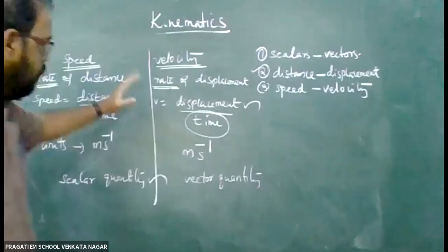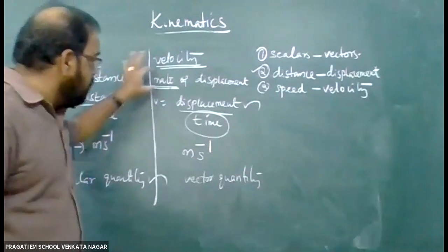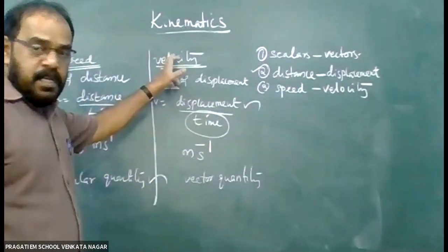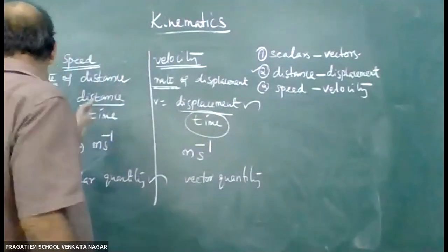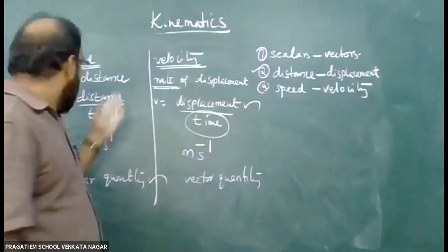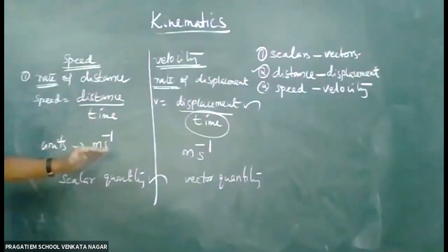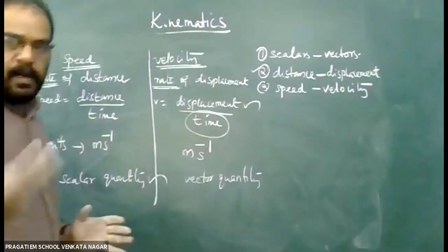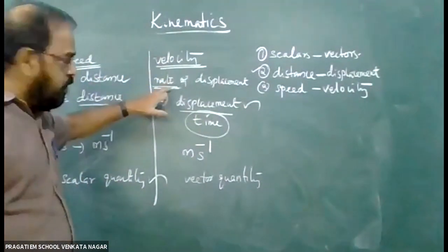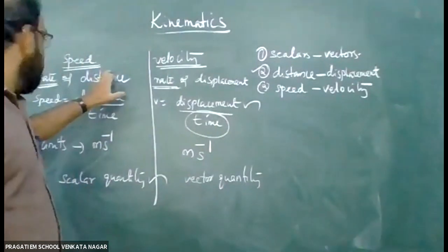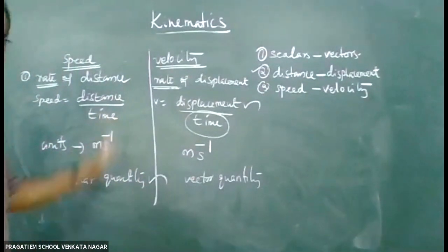All these here also, you see, I am giving you the short form. It is not that whenever they ask what is velocity, you only write the short form. From the short form you can explain it: velocity is defined as the rate of displacement. Speed is defined as the rate of distance. If you study these notes in this form, after that you can write in your own sentences. So like this we can explain. So note down this one.